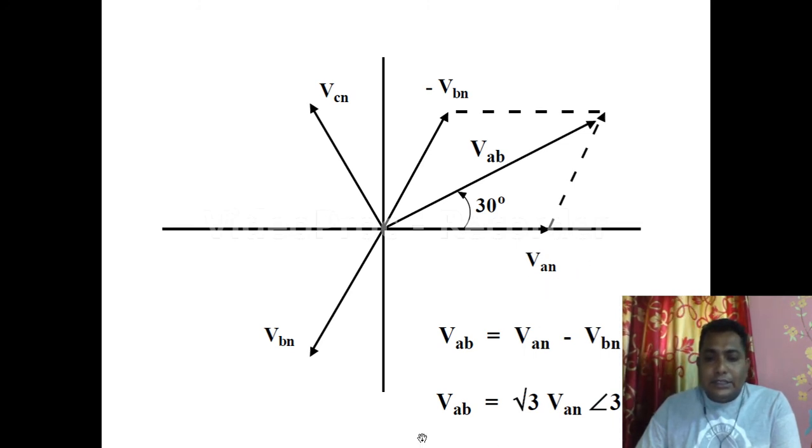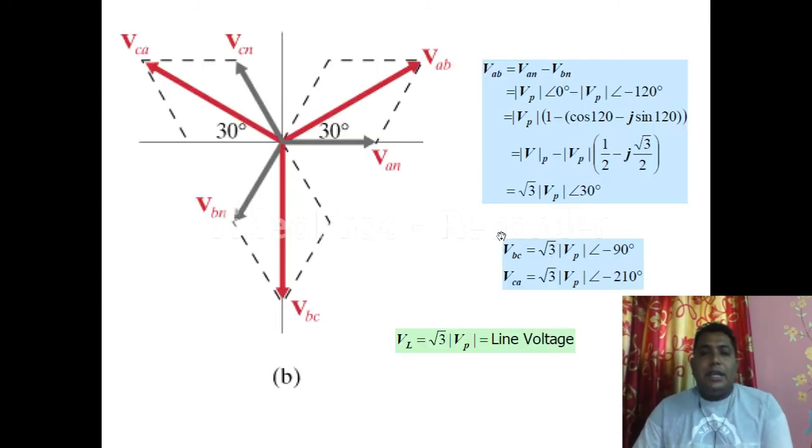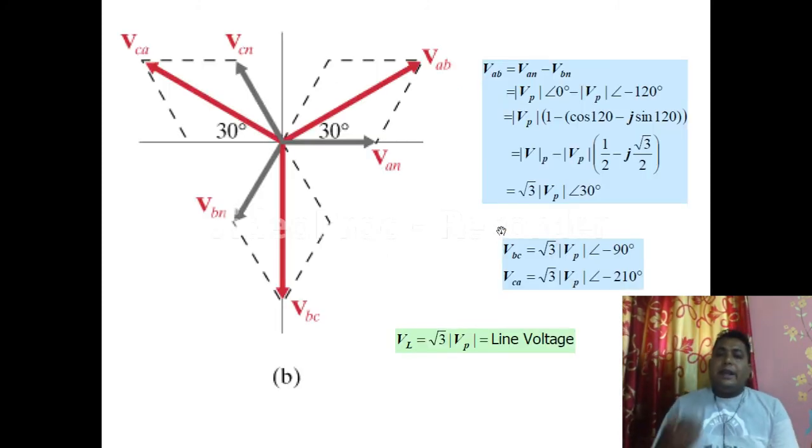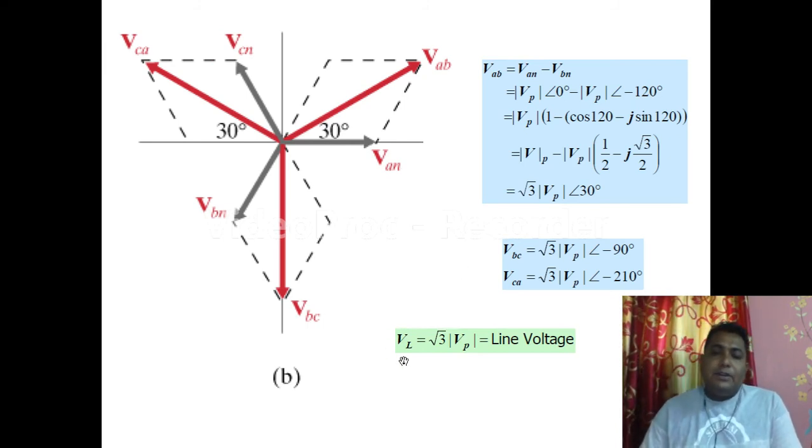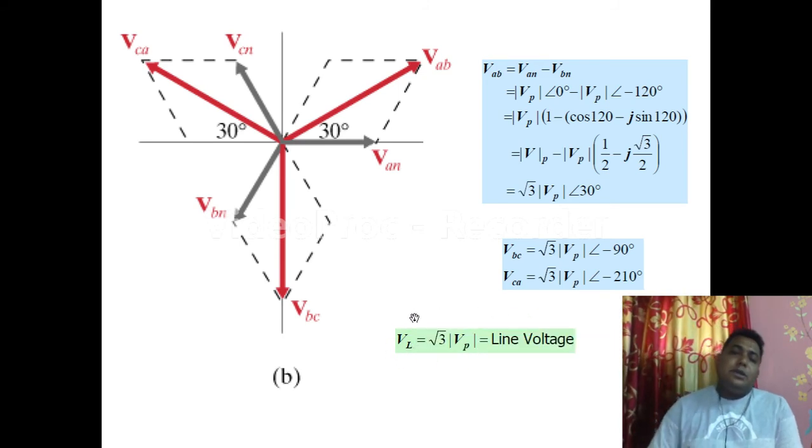Okay, so let us check. Yes, see what is there. VAB, that is the line voltage, is equal to root 3 times VAN. Where is the VAN? This is the VAN, correct? So this is the relation. Coming to the next, again we can find the same thing. So after all, coming to the green zone in this particular slide, see, here VL is equal to root 3 times V phase.